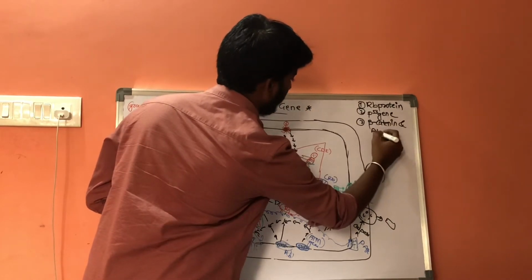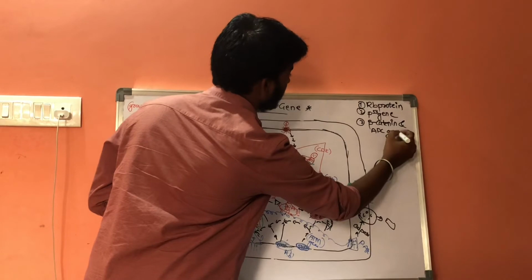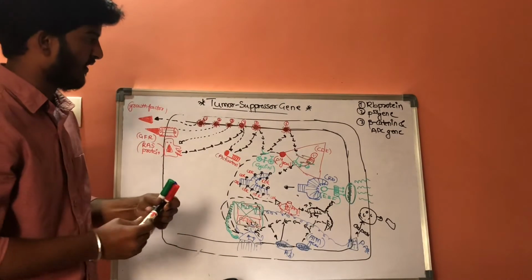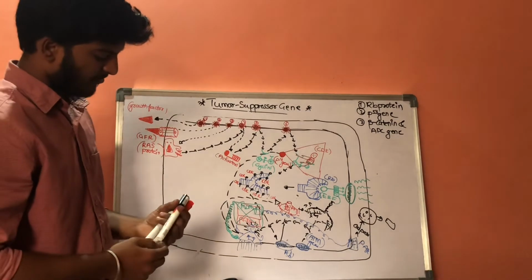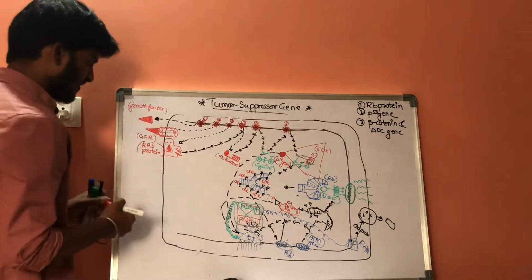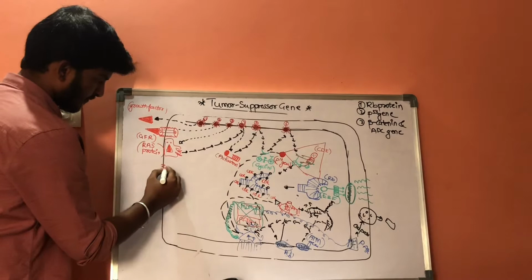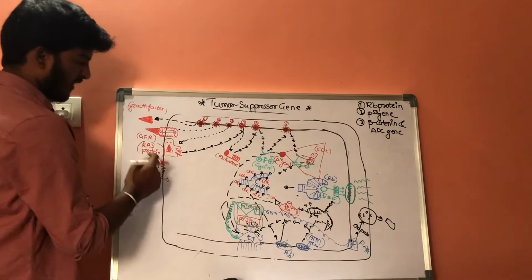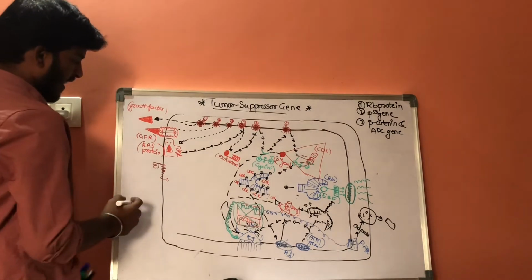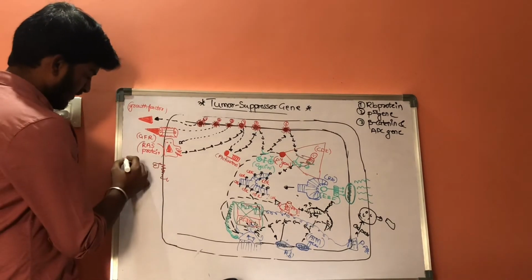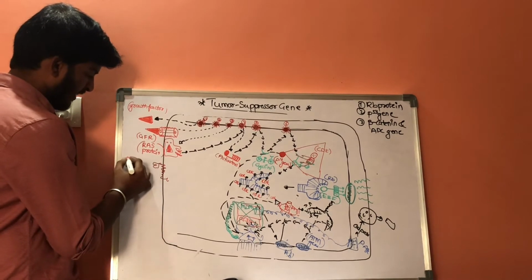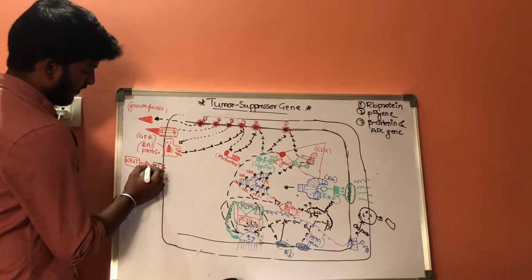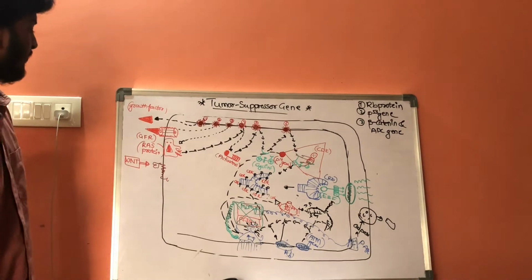Let us consider this is a receptor, and it is activated by WNT protein. The WNT protein will activate this receptor.